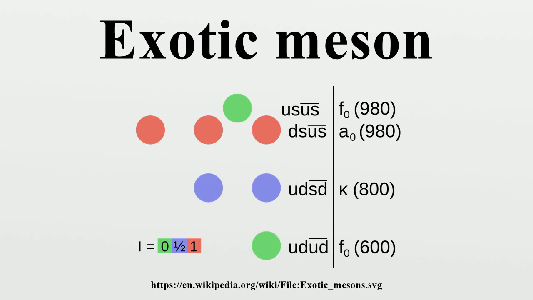Lattice predictions. Lattice QCD predictions for glueballs are now fairly stable, at least when virtual quarks are neglected.